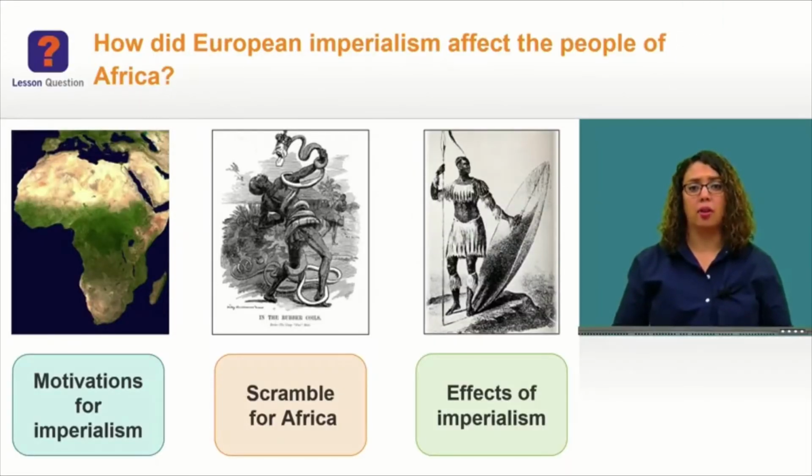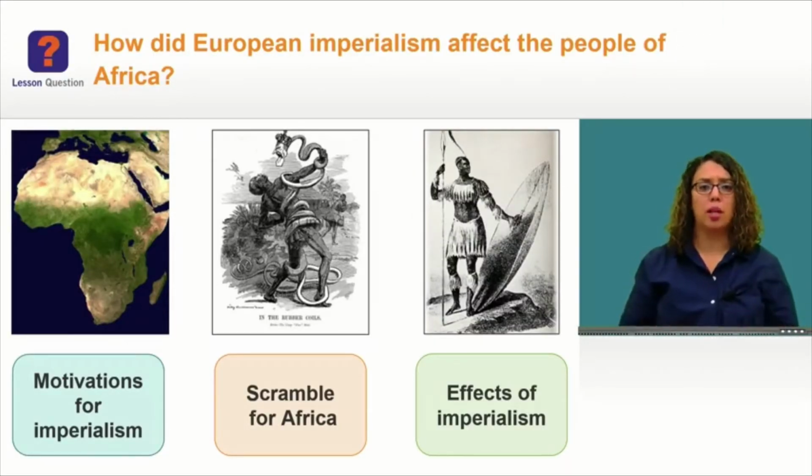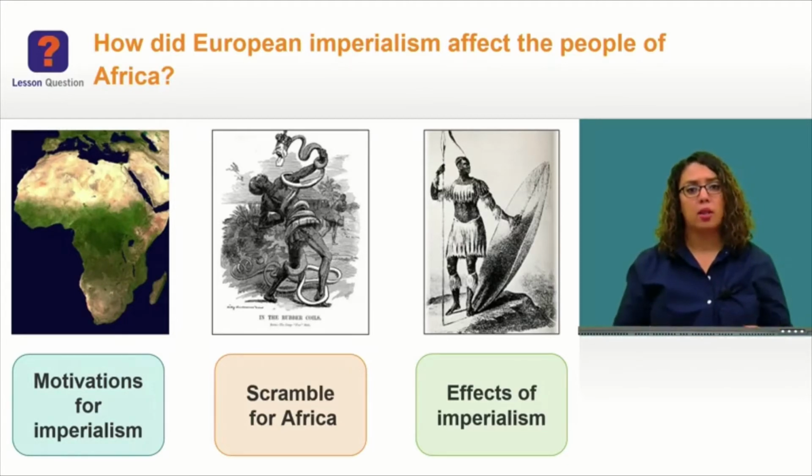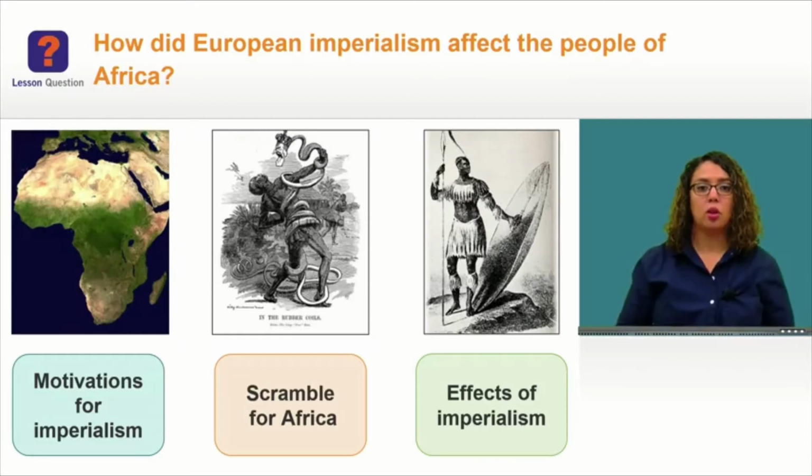Livingstone's description of Africa might give you a clue about why European powers divided the continent among themselves. Stanley and Livingstone wrote about Africa for audiences back home in Europe and America. Among other things, they describe a land of vast beauty and valuable natural resources. Now let's learn more about Africa and the reasons European powers were drawn there. We'll begin by getting a picture of life in Africa before imperialism.